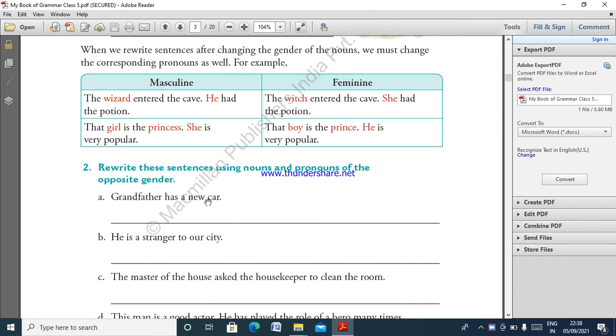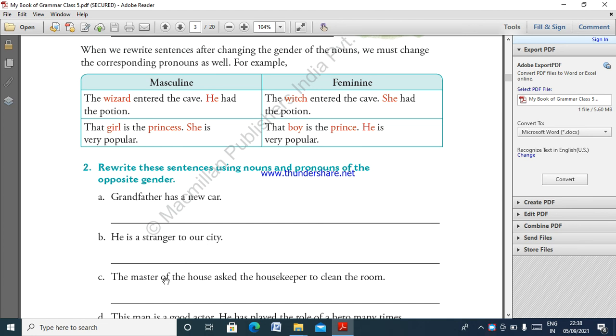Grandfather has a new car. So rewrite this sentence using nouns and pronouns of the opposite gender. Grandfather has a new car. Grandfather. So how to change the grandfather? Grandfather changes into grandmother. He is a stranger to our city. So how to change that? He changes into she. She is a stranger to our city.